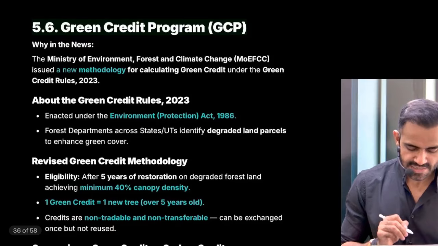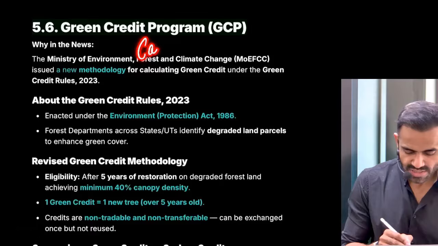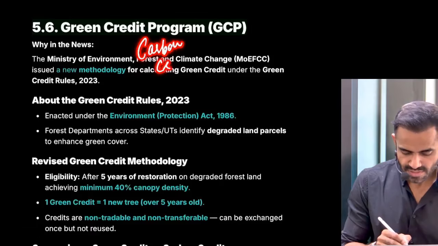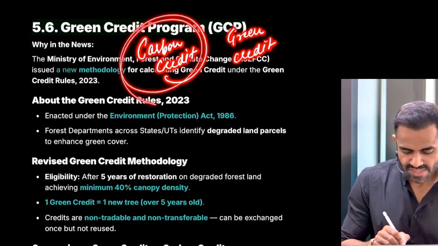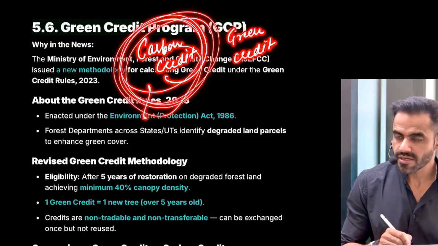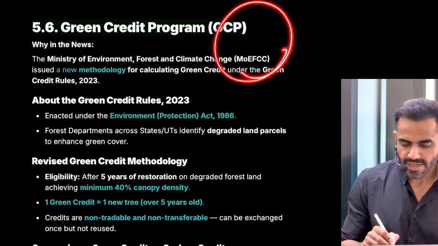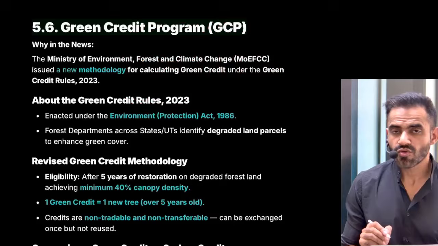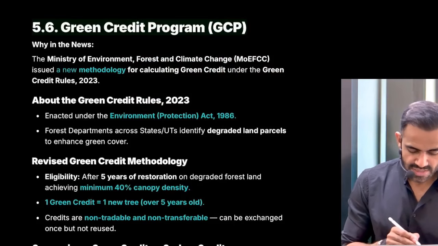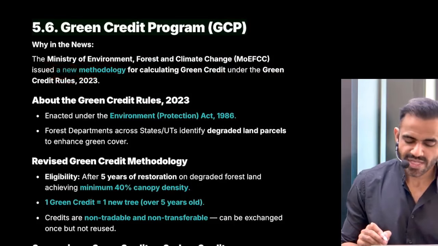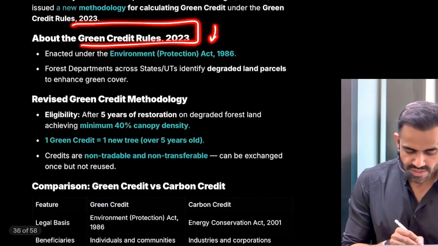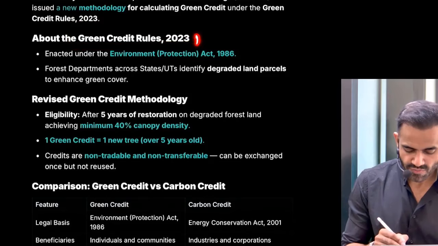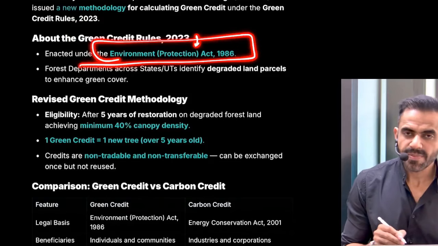Next is green credit program. In a very simple sense, understand two terms are there. One is carbon credit and one is green credit. Carbon credit basically means you are doing something which has reduced carbon emission. Green credit basically means you are doing something which is good for environment. Okay, so recently the Environment Ministry has issued a new methodology for green credit. These are issued as a part of these green credit rules of 2023, which are enacted under EPA 1986.